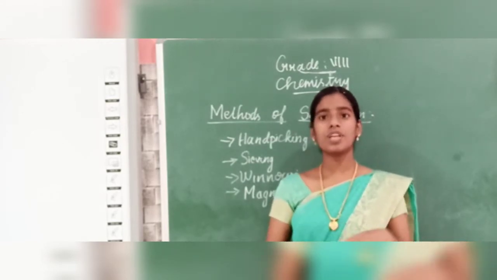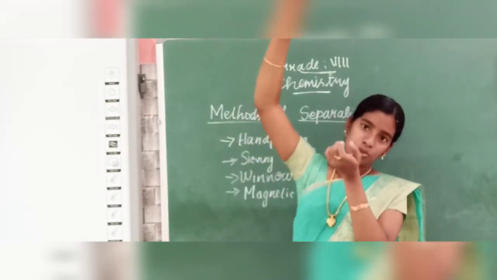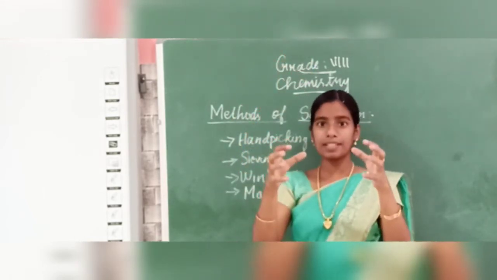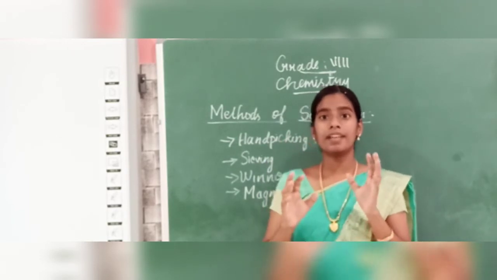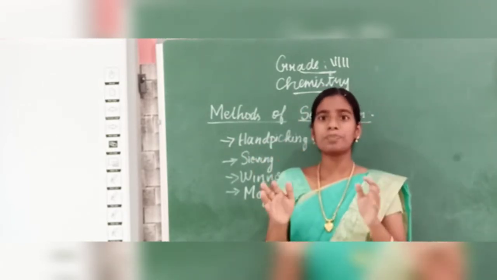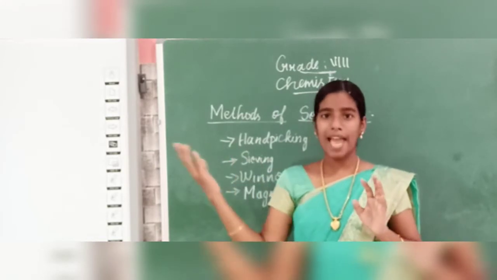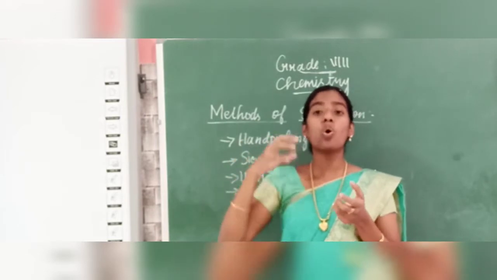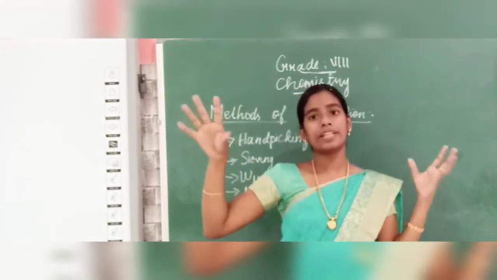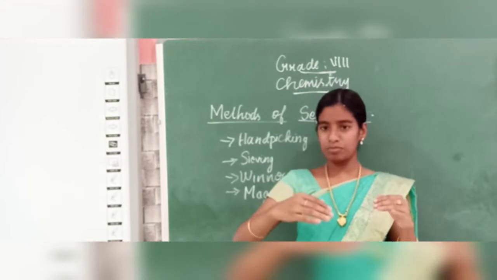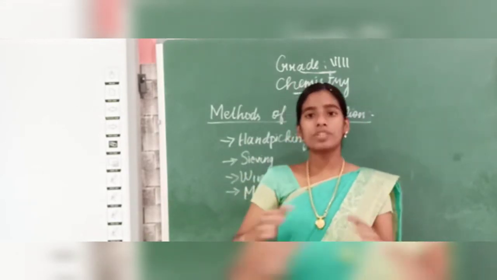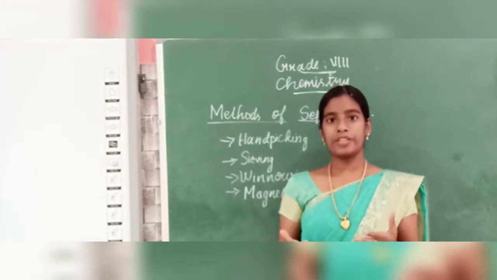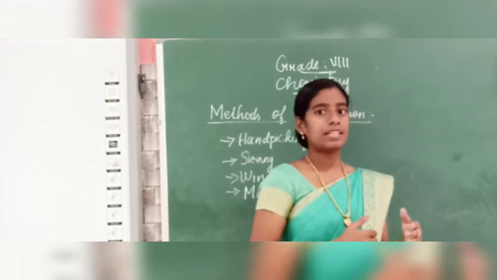What we have to do is take the mixture and pour it like this. When it is coming down, it should happen in a heavy wind area. The heavier particles will not react to the wind and will fall directly down. The lighter, low weight particles will float in the wind and move some distance and fall. So we can separate the two components present in that particular mixture. Clear about what winnowing is? Come to the next one.